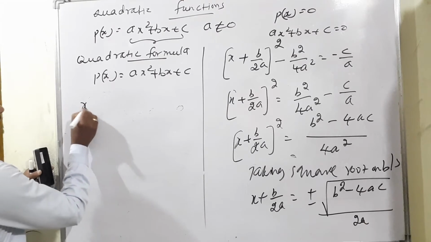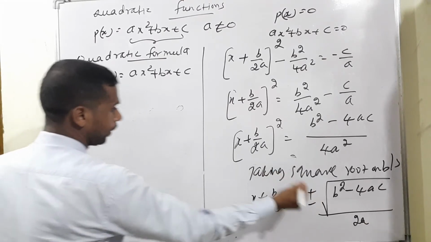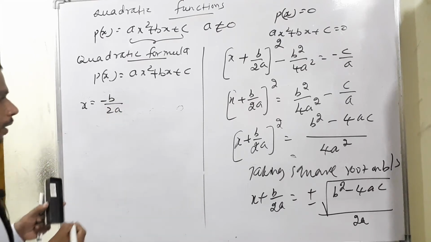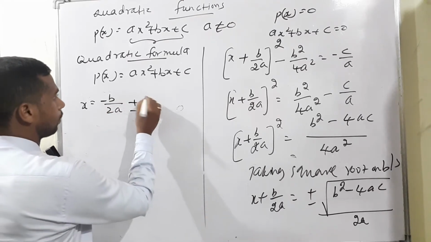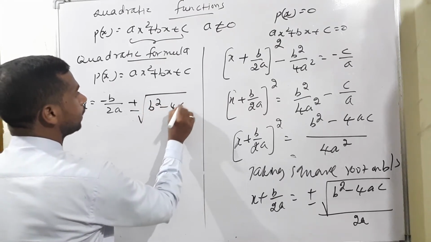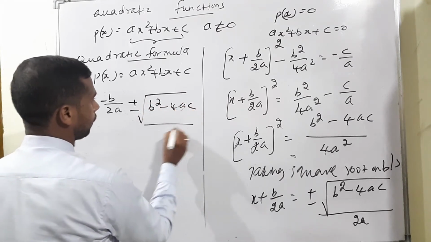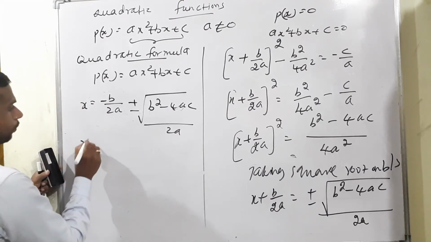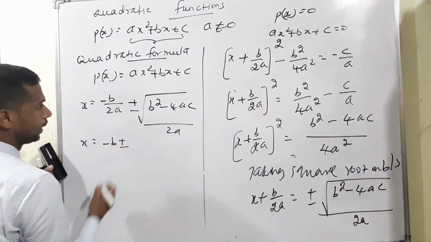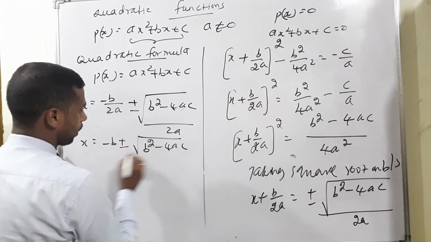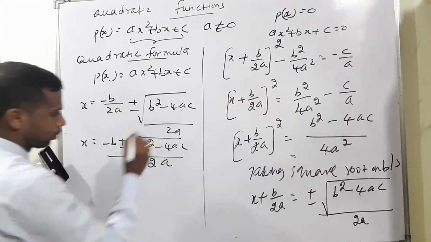So x plus b by 2a, bringing to the opposite side, means minus b by 2a plus or minus square root of b square minus 4ac divided by 2a. Now the common term divided by 2a is there, the denominator. Therefore x is equal to minus b plus or minus square root of b square minus 4ac divided by 2a.